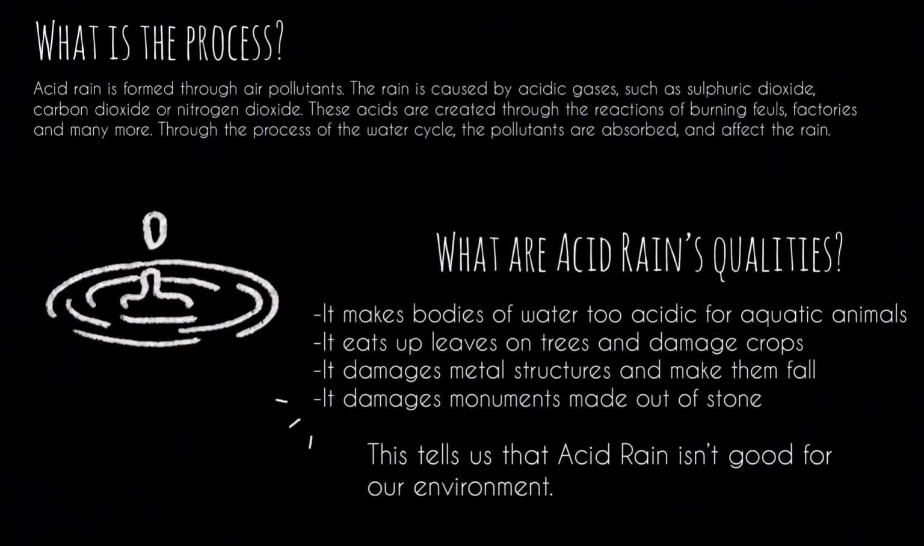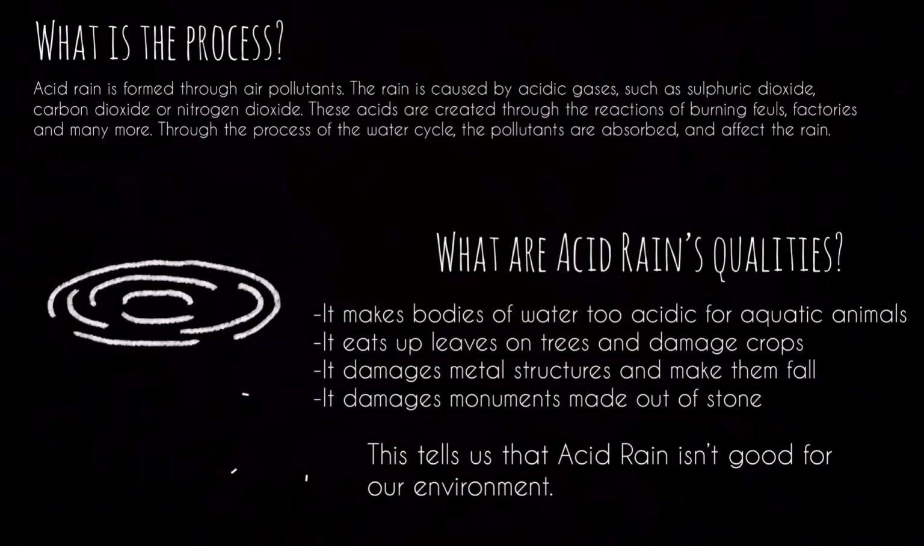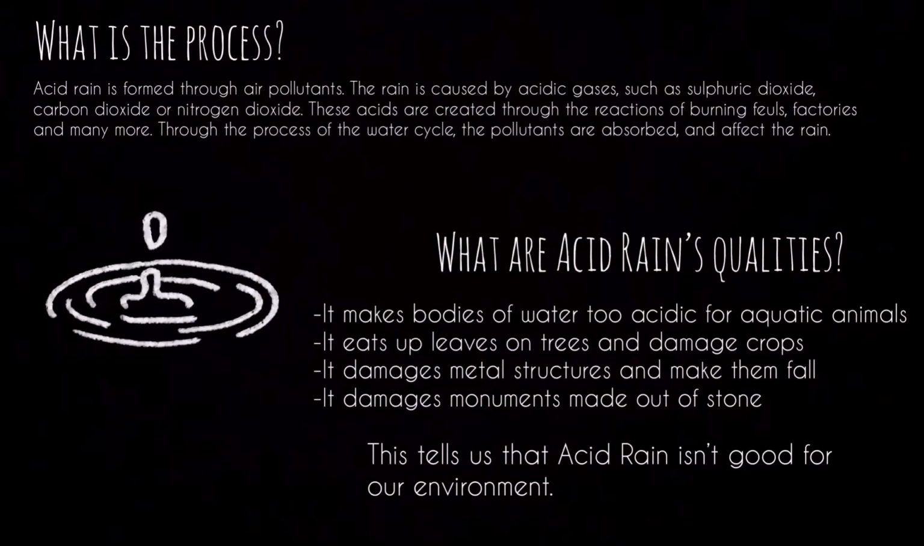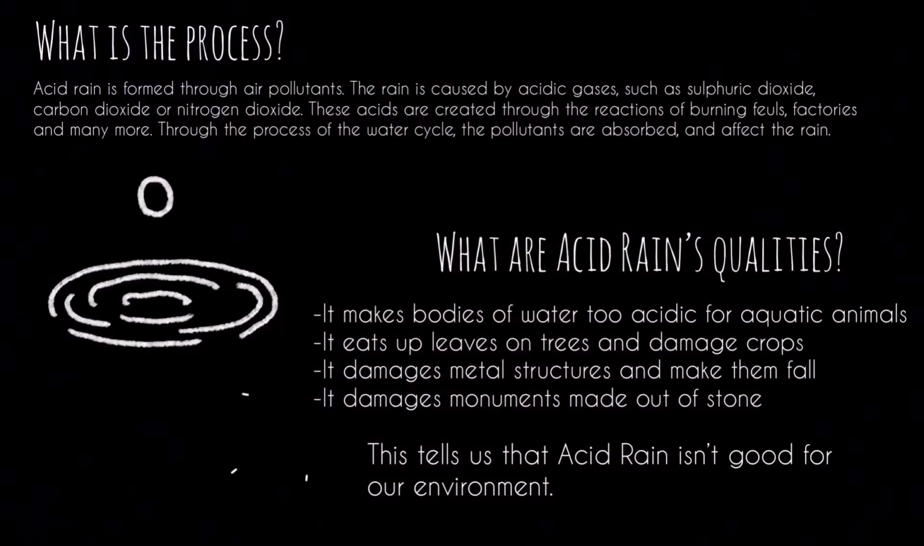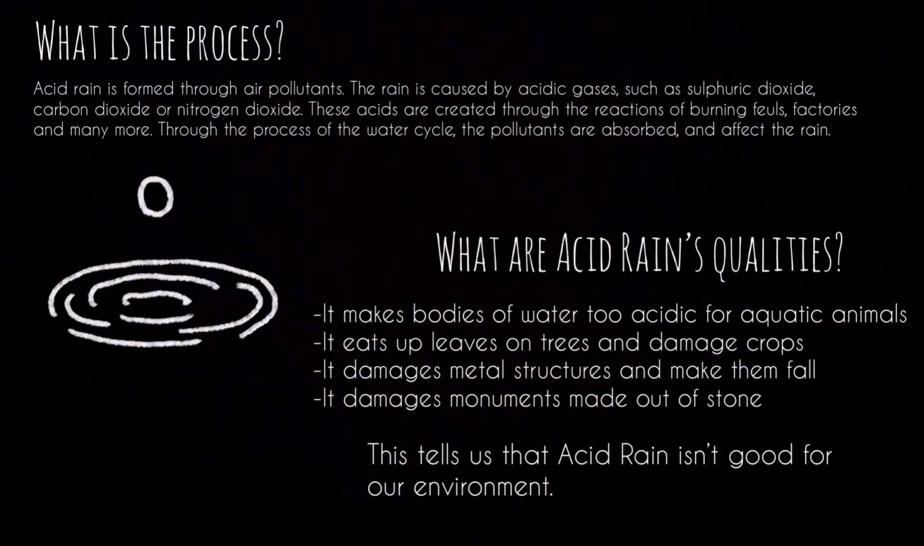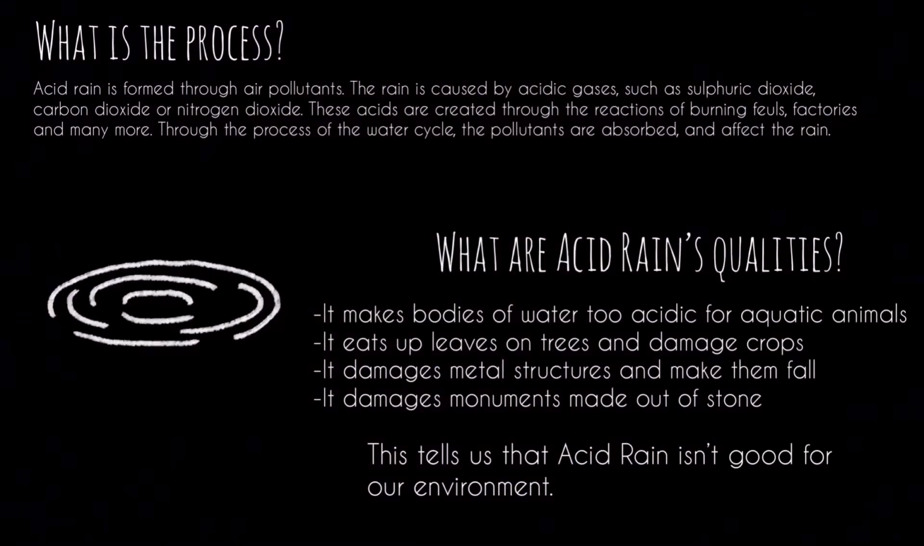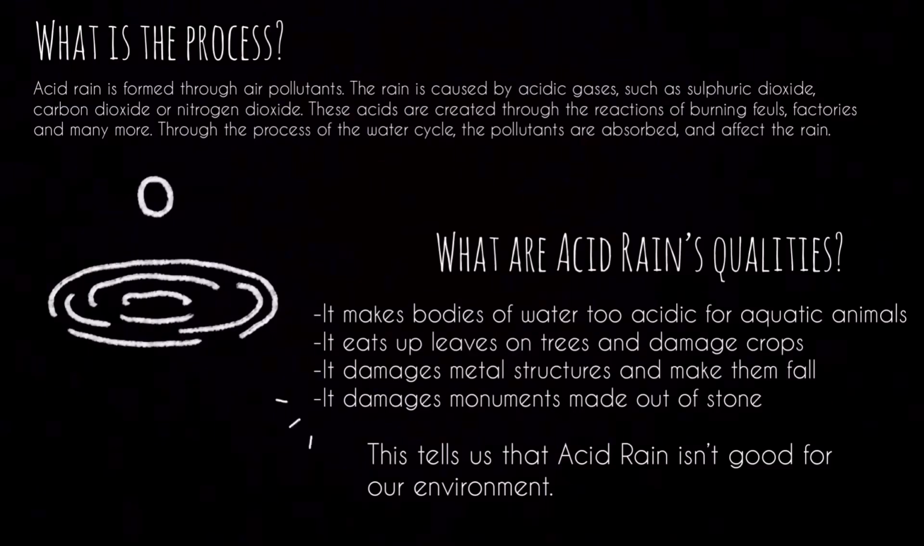The process of acid rain starts with our polluted air. Once our clouds are exposed to all the chemicals and pollutants that are found, well, it pollutes our rain. These such acidic gases can be sulfuric oxide, carbon dioxide, and nitrogen oxide.